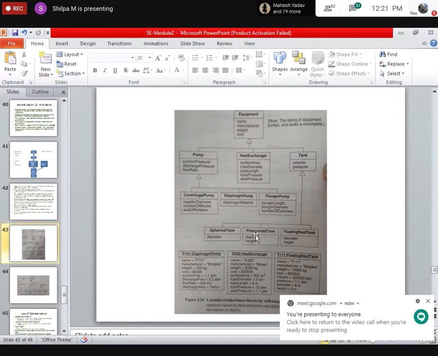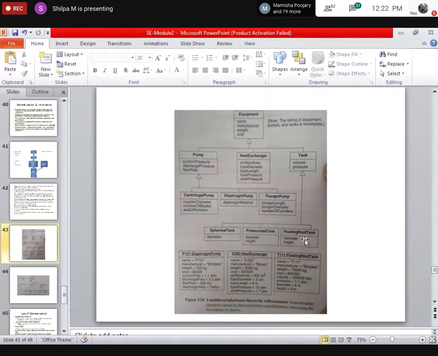Here, spherical tank, pressurized tank, floating roof tank. Let me count: 1, 2, 3, 4, 5, 6, 7, 8, 9, 10. Ma'am, according to you, boxes, there are other boxes, there are other 3, so 10 plus 3, 13. No.